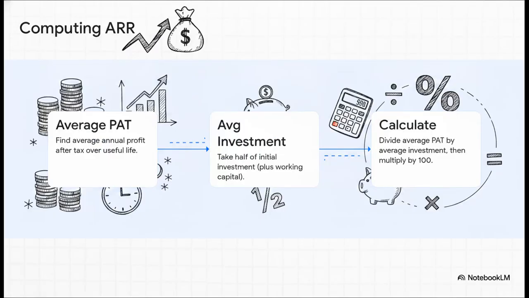To compute ARR, we break the formula down into these steps. First, figure out your average annual profit after tax over the project's entire useful life. Pay special attention to the second step. To find the average investment, we generally just take half of the initial investment while also factoring in things like salvage value and any extra working capital. Finally, you just divide that average profit by the average investment and multiply by 100 to get your final percentage.